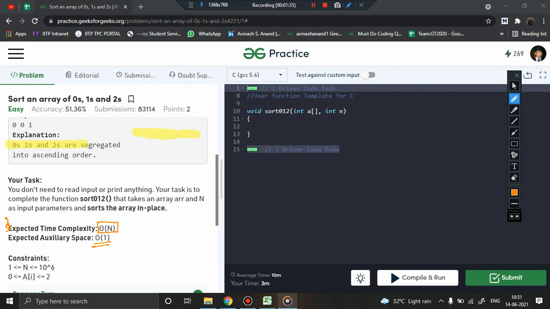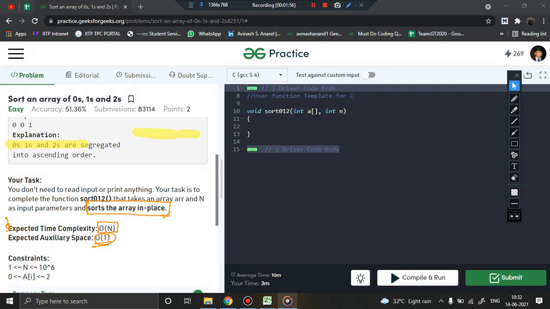One more thing, they have said the sorting should be in place. So you cannot use any extra array equal to or greater than the current array size for sorting. Merge sort, for example, is not an in-place sorting because it requires extra space. You cannot use that. You basically have to solve it in constant space. So how can we proceed?